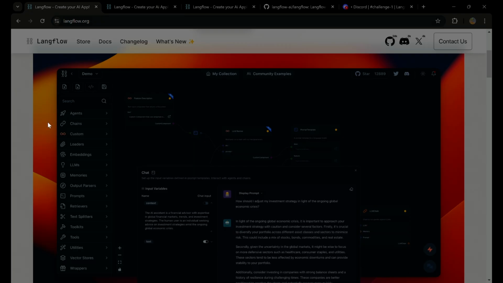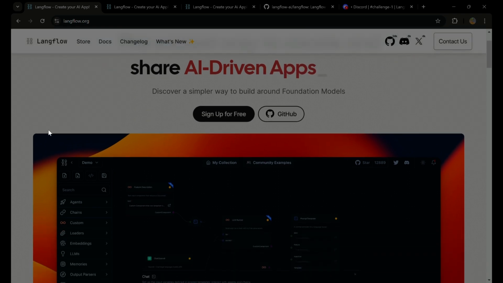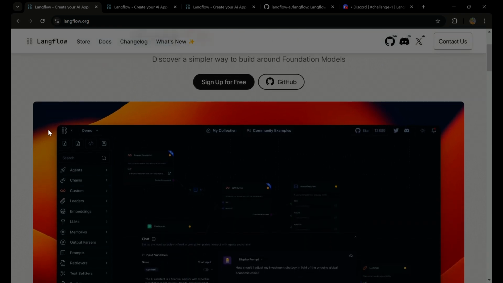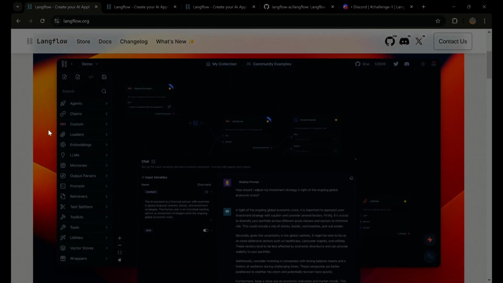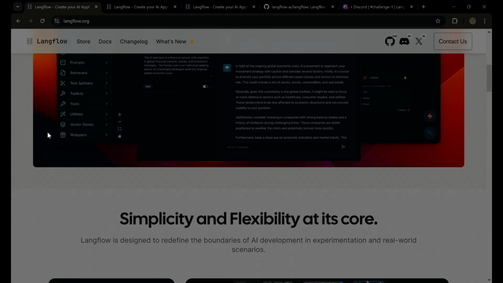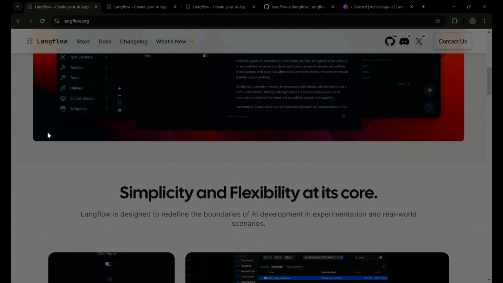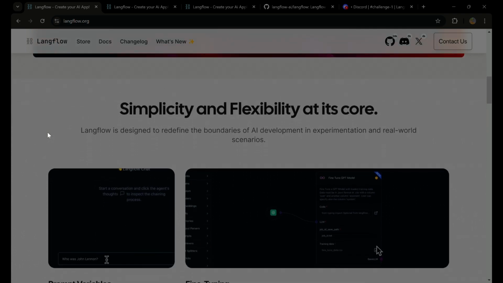But before we deep dive into the competition, let me tell you about Langflow. Langflow is an open source platform which provides a low code, no code environment where they have a variety of pre-built components that can be combined in numerous ways to create your own AI application, multi-agent or RAG application, or just to automate your AI pipelines.